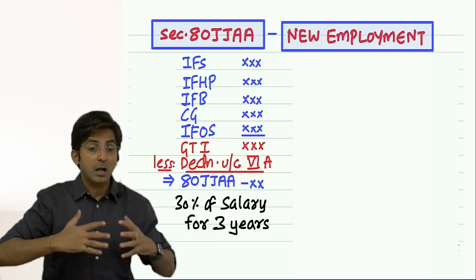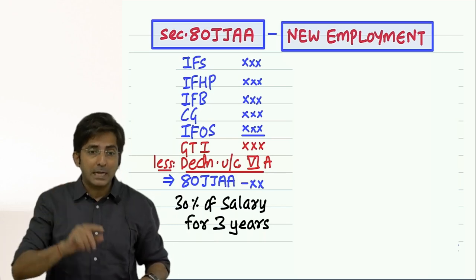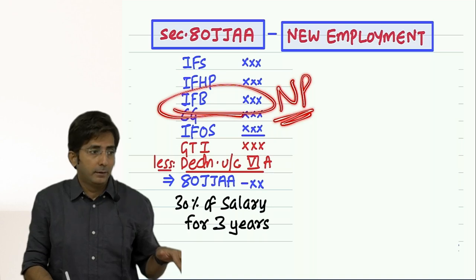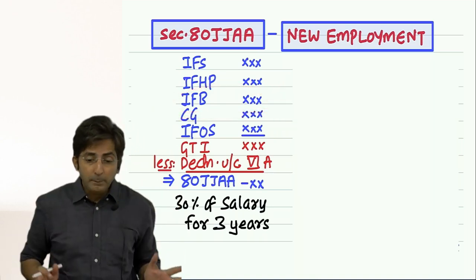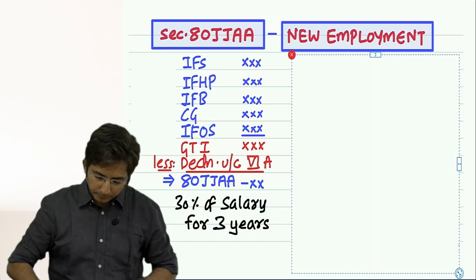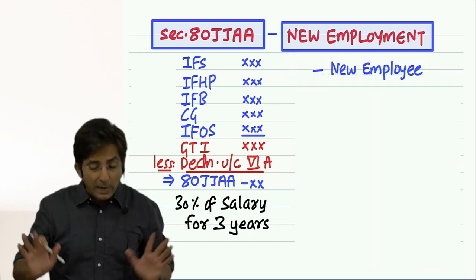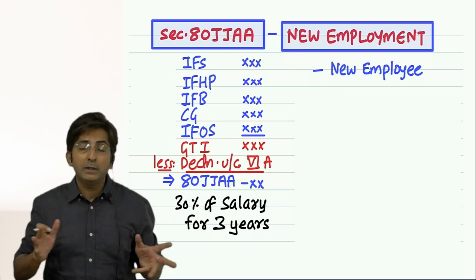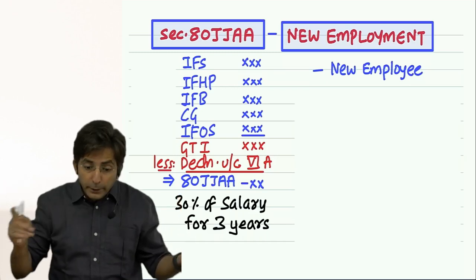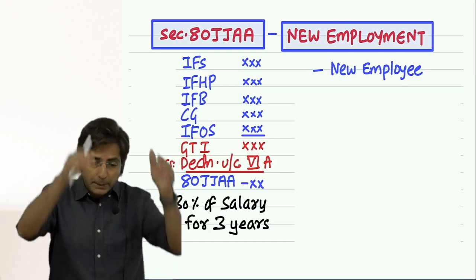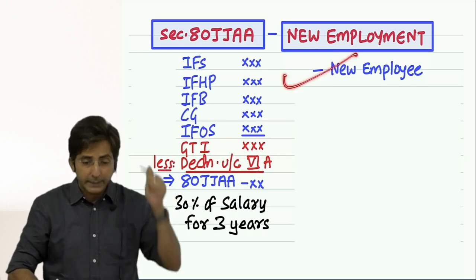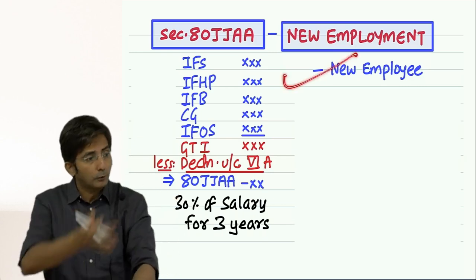And why is it called extra? Already staff salary is deducted in the income from business when you arrive at the net profit. So this is an extra deduction. Why? Because I am helping to reduce unemployment. But there are some conditions. First condition is you have to keep new employees. Don't expect that you will get deduction for your old staff. You say, I have got 1000 employees. So keep new employees. Keeping a new employee during the current year is a must. So that is the first condition. You will not get deduction for the old staff.